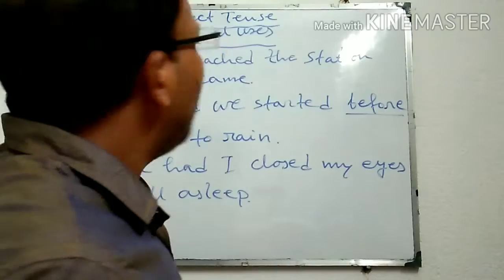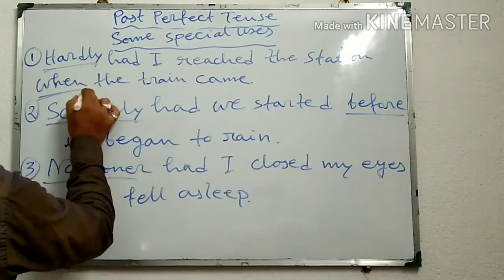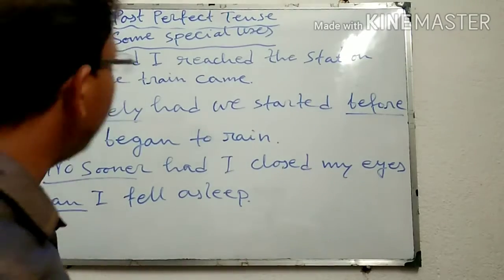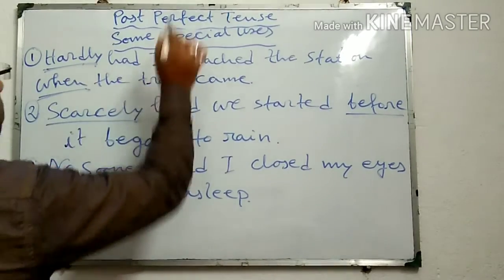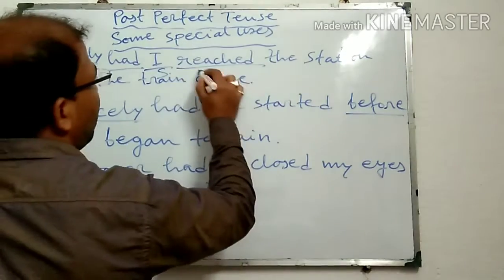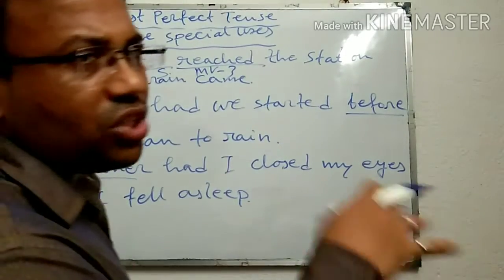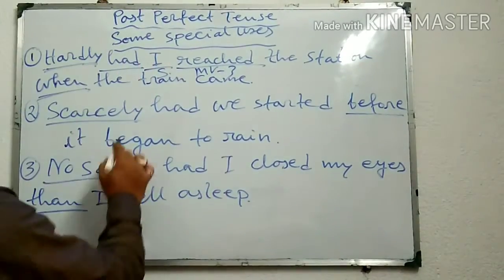And here you also note that when I am using hardly when, then the sentence structure is like this: hardly, thereafter past perfect tense had, thereafter subject, thereafter past participle form or MV3, thereafter object or others, and thereafter the simple past tense.